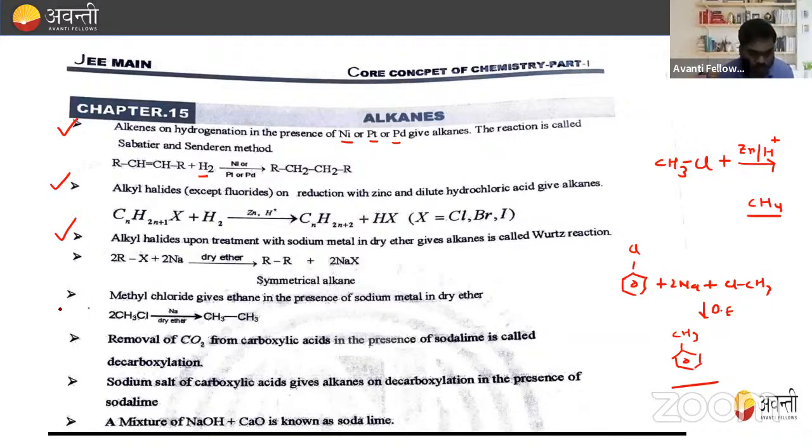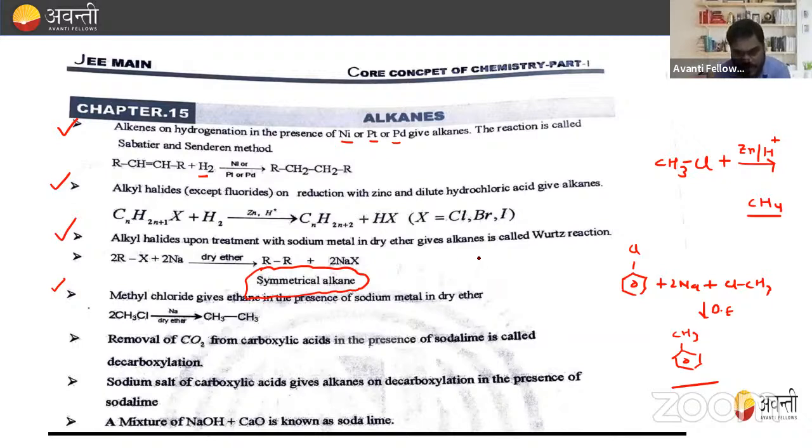One more important thing should be noted here. The Wurtz reaction is preferred only for the preparation of symmetrical alkanes, right? If we take asymmetrical alkyl halides, then we get a mixture of products.